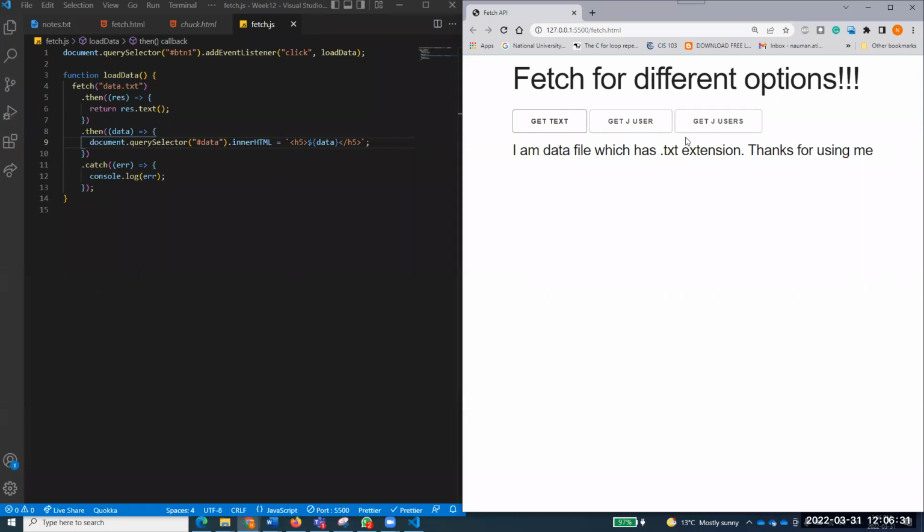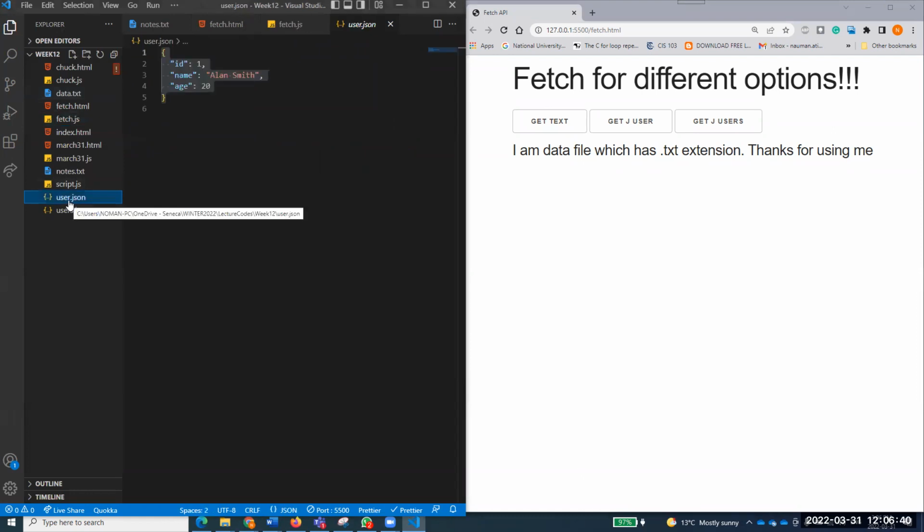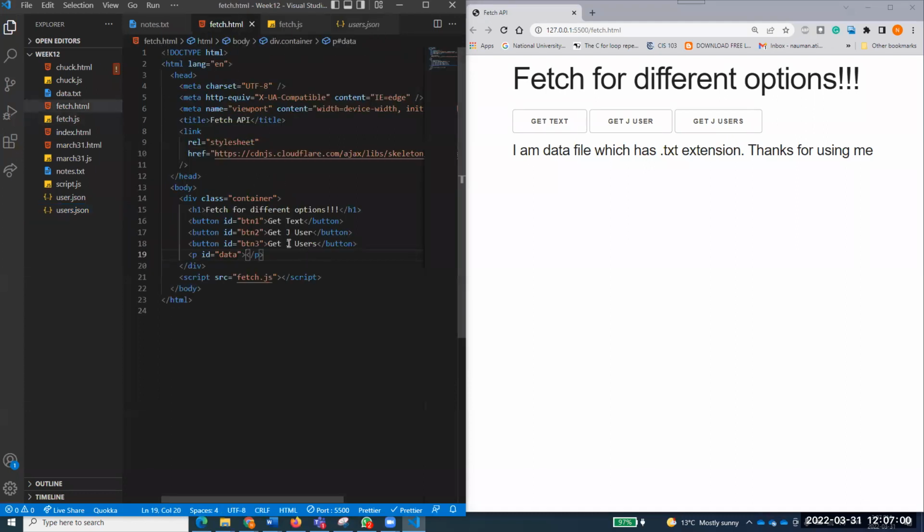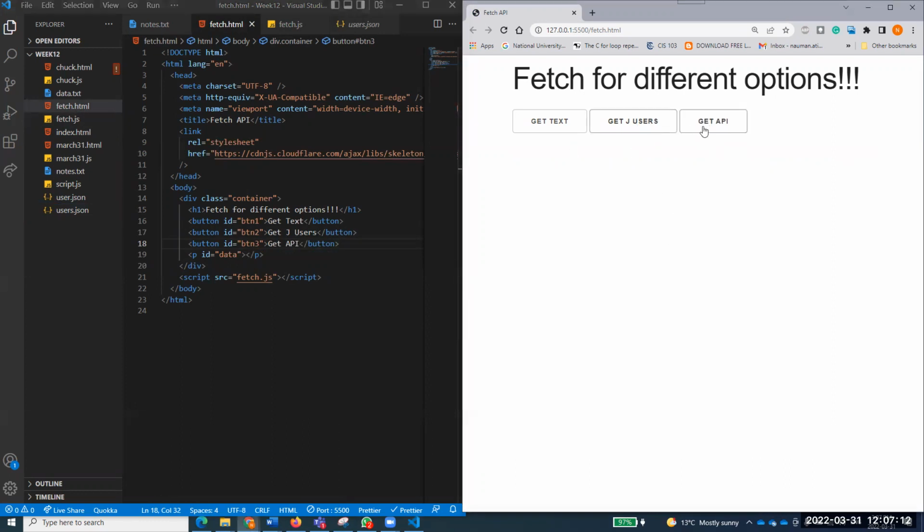Now let's do one more thing to bring this JSON data. So JSON users. Now I'll create a JSON file. Let's see if we can work with this same file, or we can create a new file for that as well. I will not do these things here. I will get the JSON users here, and I will get the data from the API directly, as Clev asked in the question. So I will bring the JSON users over here and bring the data from the get API.